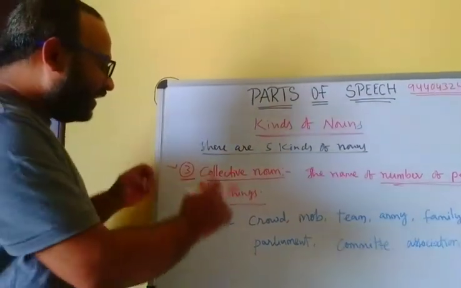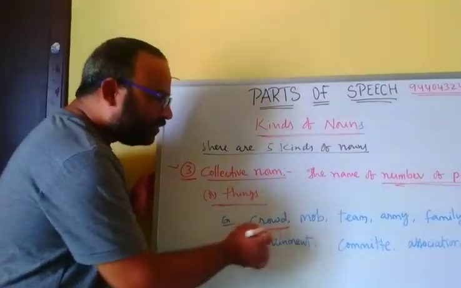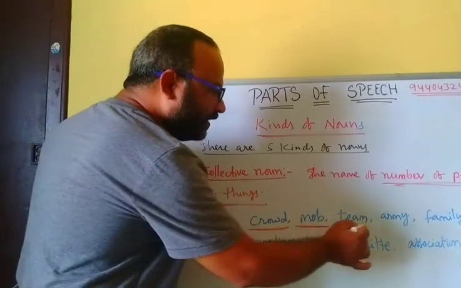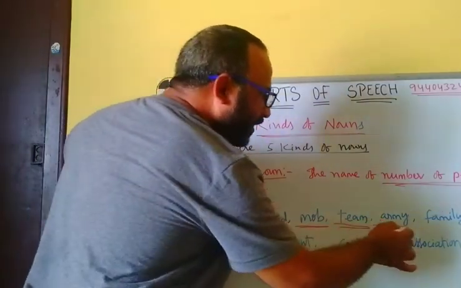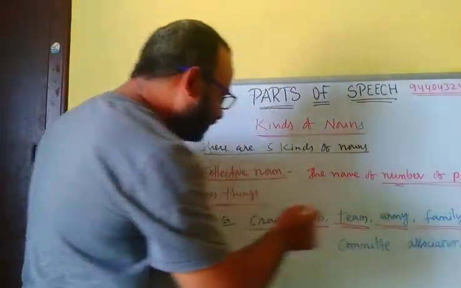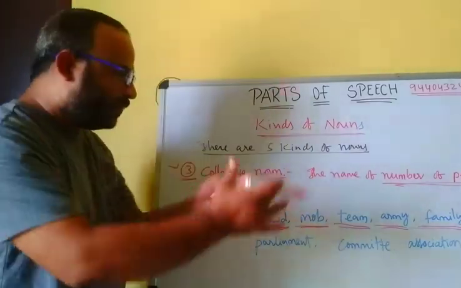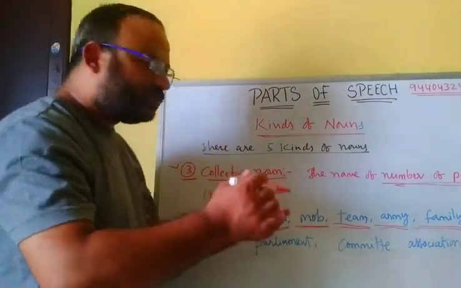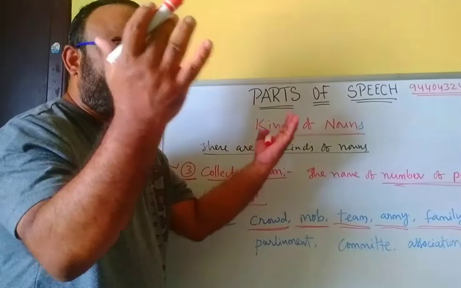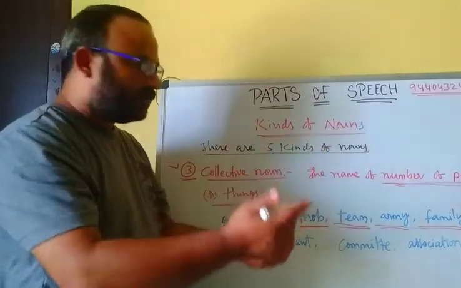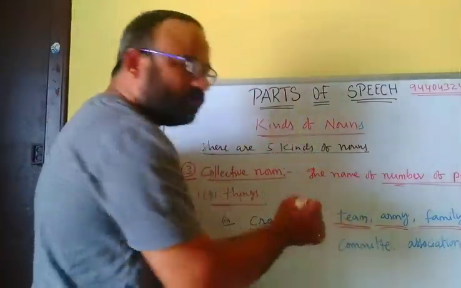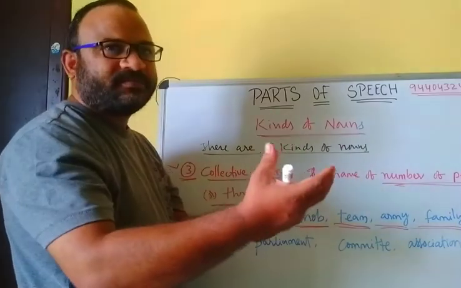Here, for example, crowd, mob, team, army, family. Crowd means a group of people. Mob is also a group of people or a group of animals. The team is a group of persons.